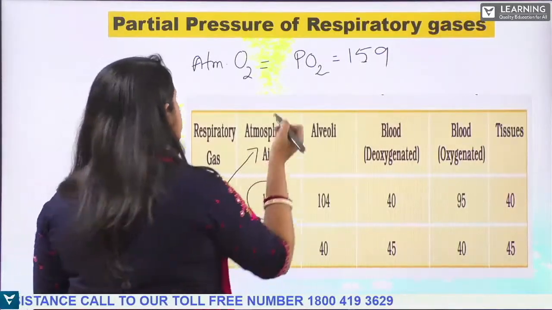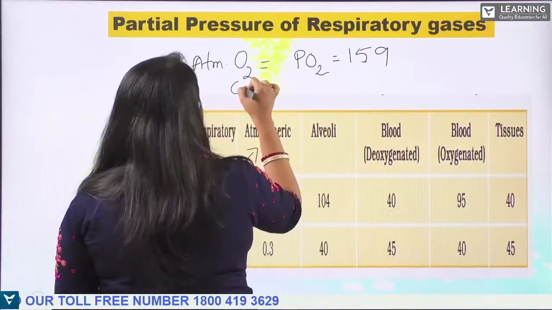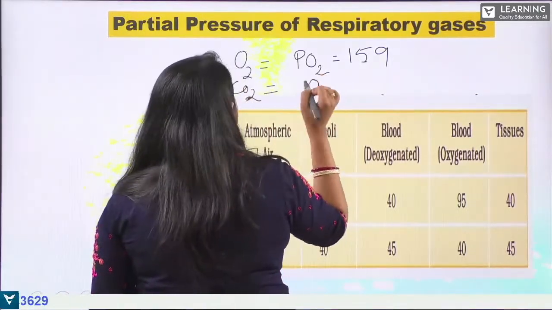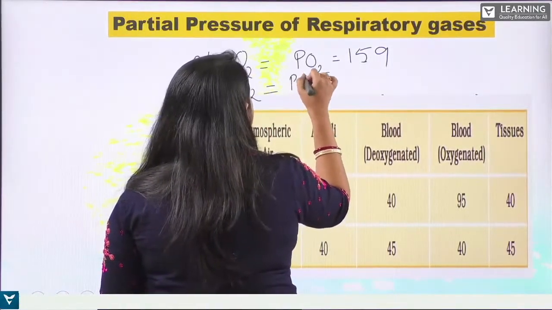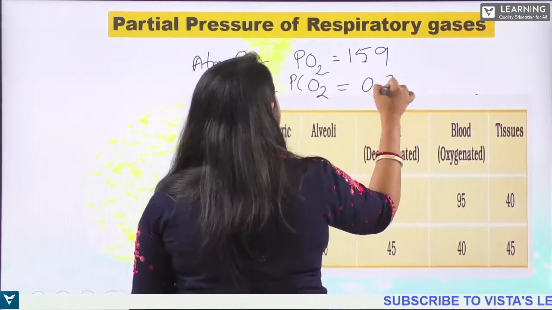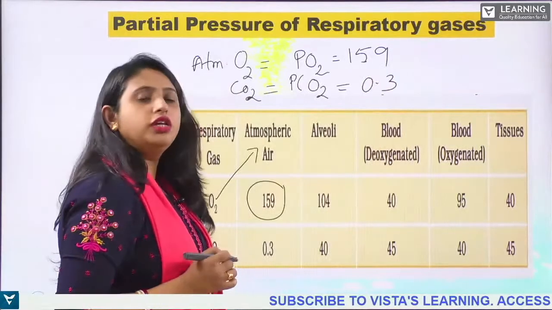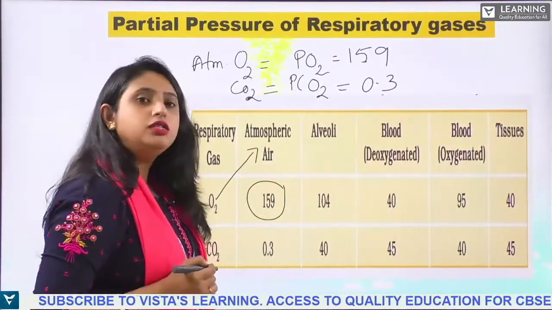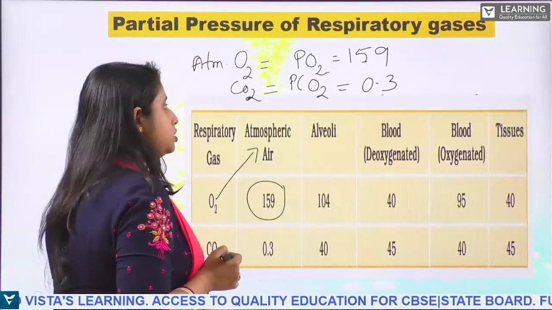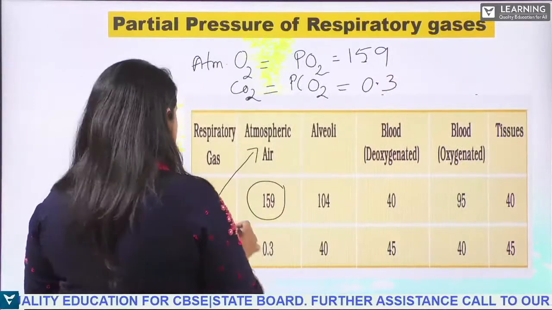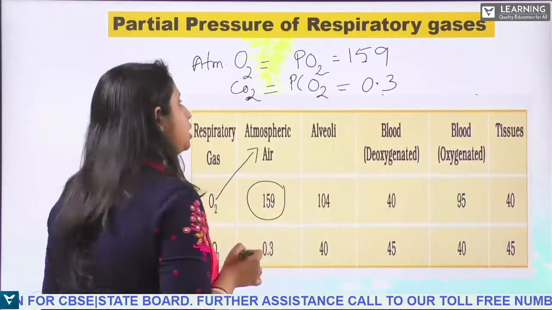Next, the partial pressure of atmospheric carbon dioxide. You have been studying this from the lower classes. What is the partial pressure of carbon dioxide? It is 0.3 in the atmosphere. The percentage of carbon dioxide is 0.3, okay?